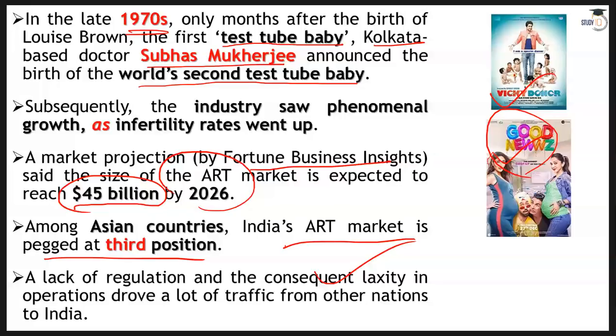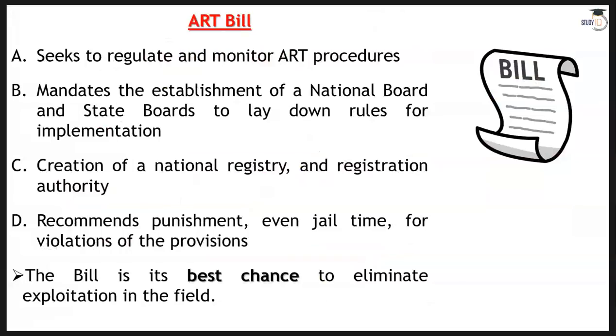Let us understand these four important points of this ART bill, the changes that it will introduce. A. It seeks to regulate and monitor ART procedures. It will make it a bit more formal as well as standardized. B. It mandates the establishment of a national board as well as state boards to lay down rules for implementation.